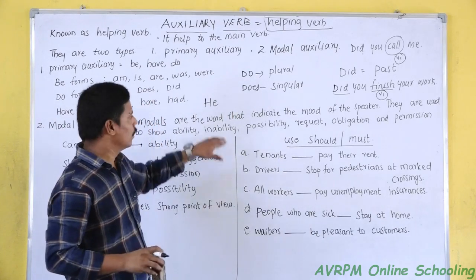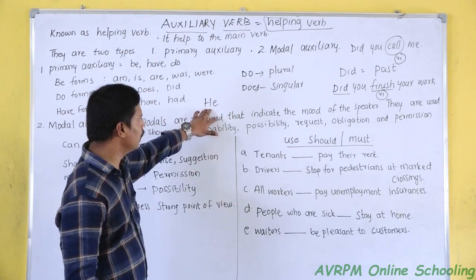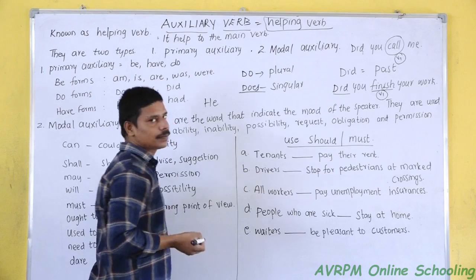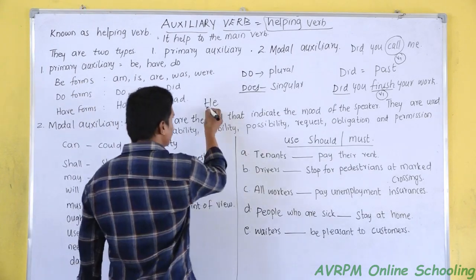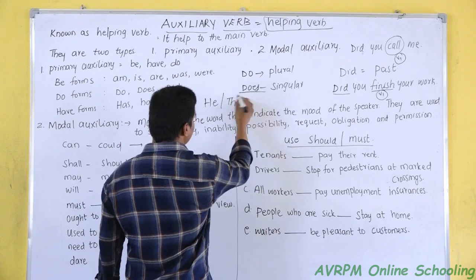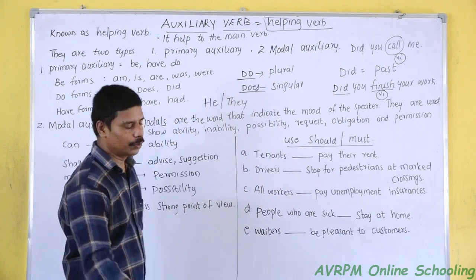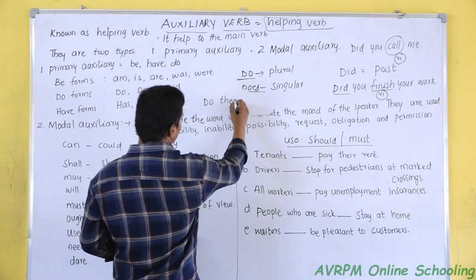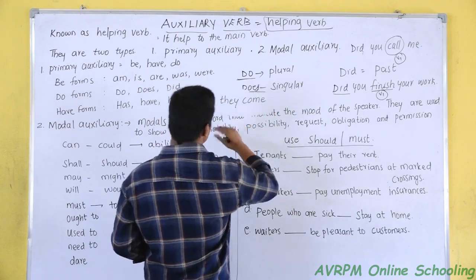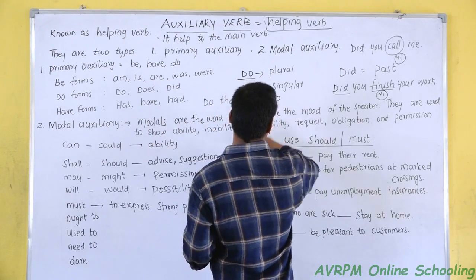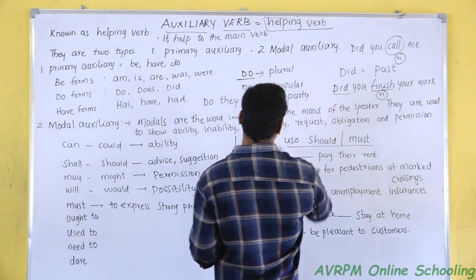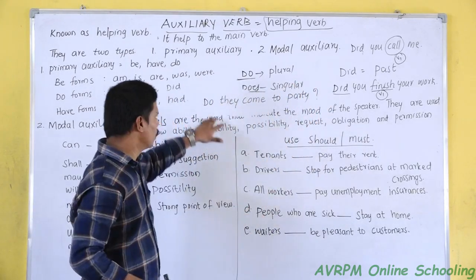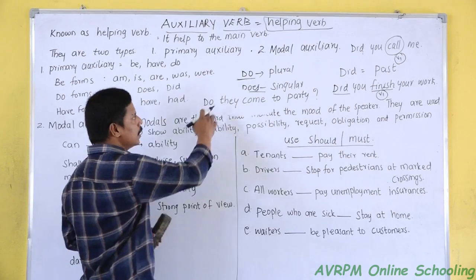He. When we talk about the word he, here he is singular, so we use only does. If our subject is plural, then we use do. Look here: do they come to the party? It is a question in present tense.